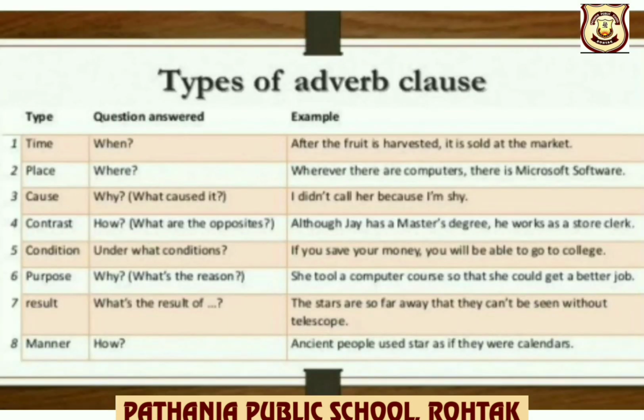Let us summarize types of adverb clauses, children. Time answers the question when. Place answers the question where. Cause answers the question why. What caused it. Contrast answers the question how. Condition, under what conditions. Purpose, why, what's the reason. Result, what's the result of. Manner answers the question how.